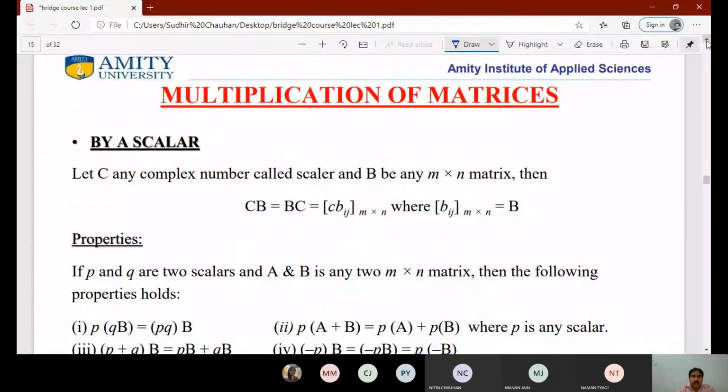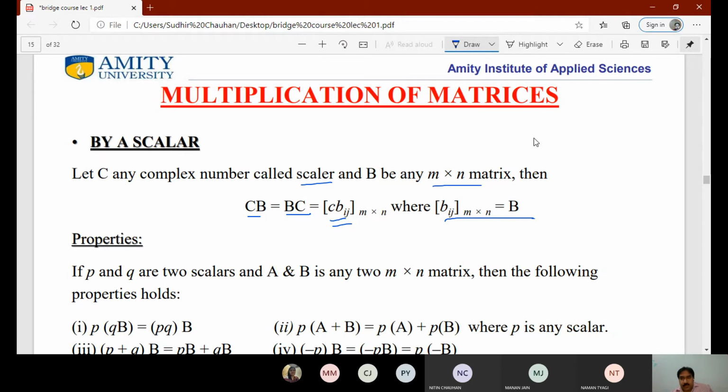Now we have multiplication of matrices. So these all are basic things. By a scalar, if we multiply, if C is any complex number, called a scalar, and B is any m by n matrix, then we can multiply B by this scalar C. So CB is always equal to BC, whether we first multiply by C or post multiply by C. It will be equal to C into Bij, where B is Bij. So that means if we multiply by any scalar, it will be multiplied to all the elements of the matrix.